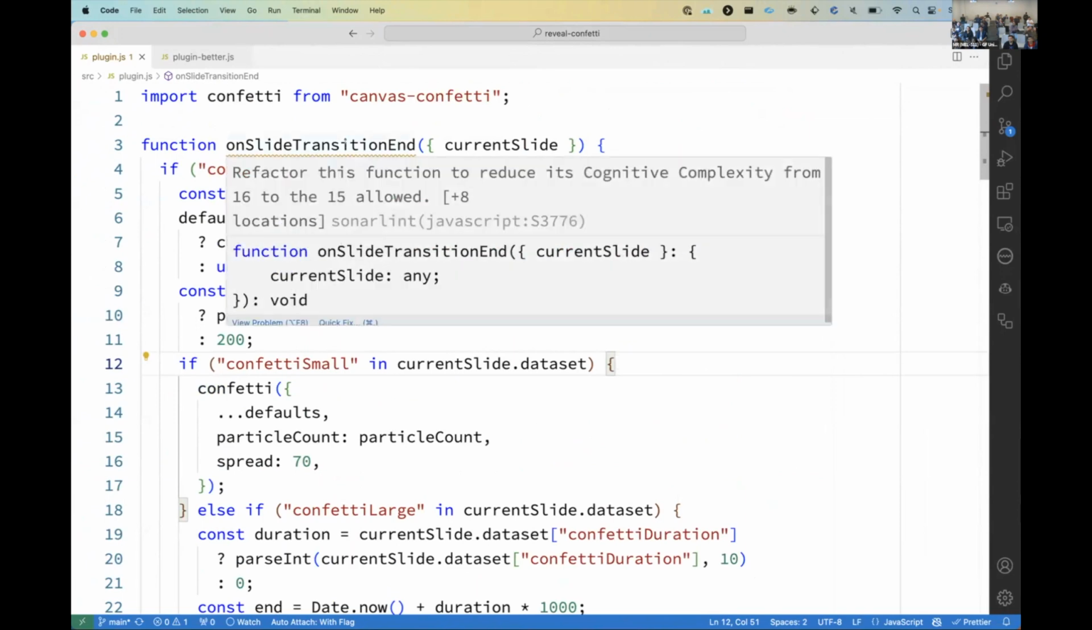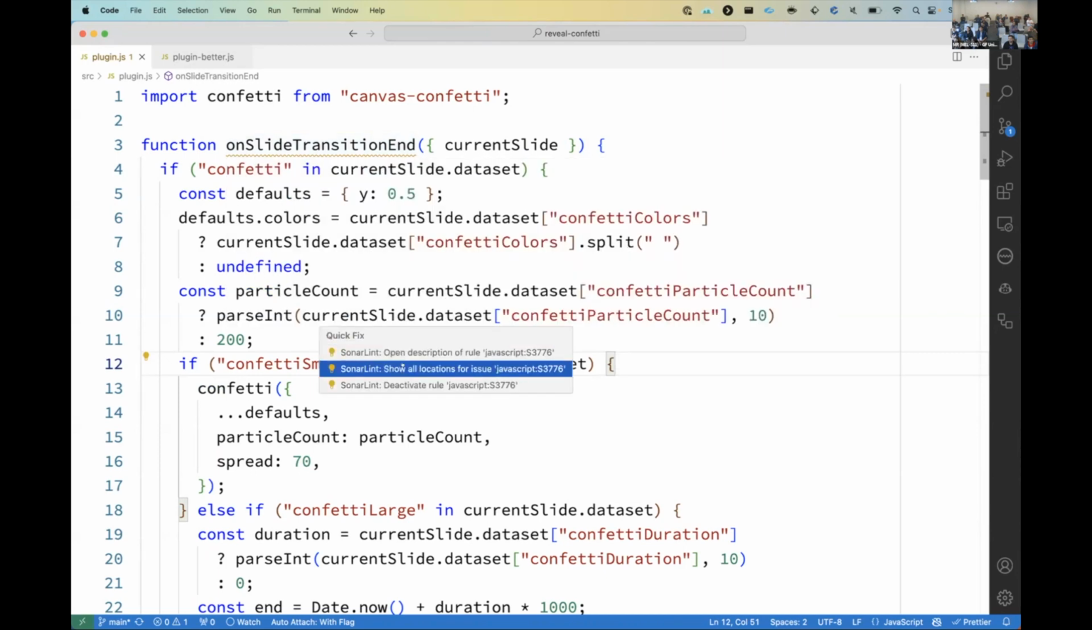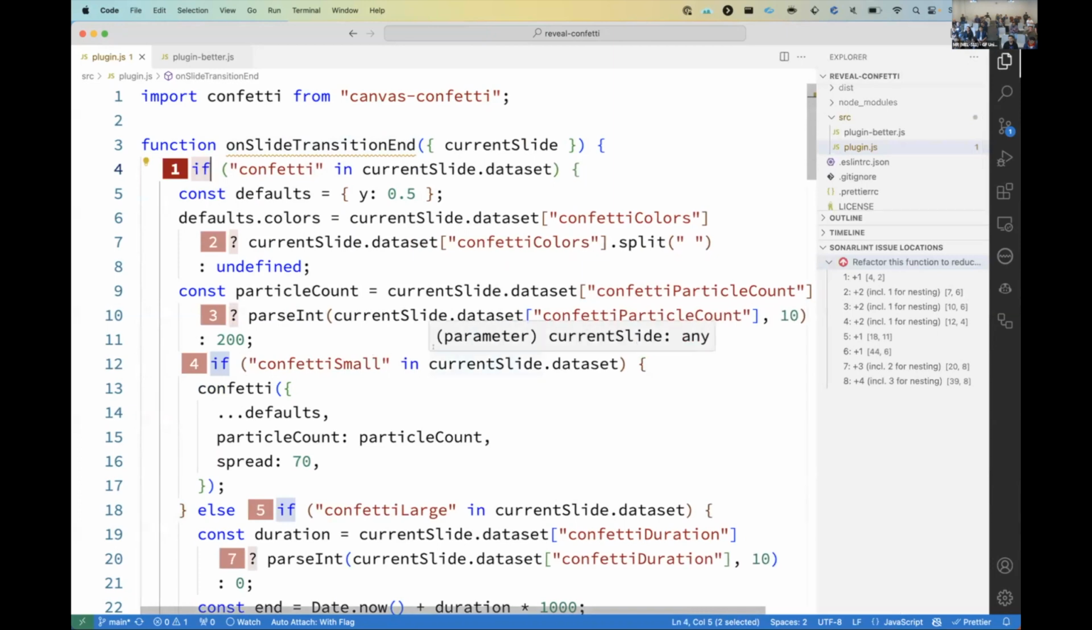I have SonarLint installed in VS Code here, and it is telling me there's an issue. It says to refactor this function to reduce its cognitive complexity from 16 to the 15 allowed. Which is nice of it to tell me that I wrote too complex a function. But what is better about it is that it can tell me all the places that we're adding to the complexity. So I'm just going to open up show all locations for this issue. And this is now going to point out all the places I'm causing a conditional or a loop and increasing the complexity of this function.